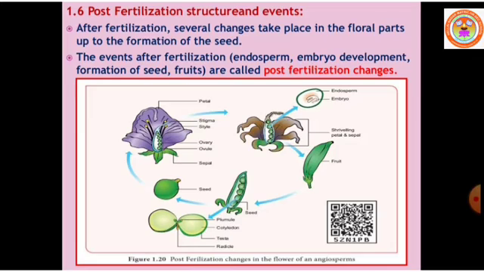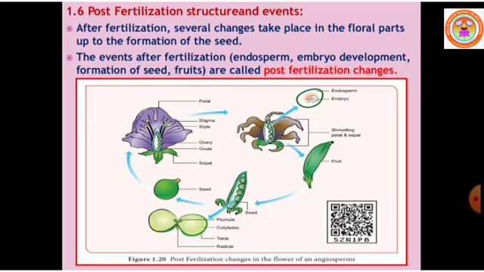So what we are going to learn today is the post-fertilization structure and events that take place in sexually reproducing plants. After fertilization, several changes take place in the floral parts up to the formation of seed.